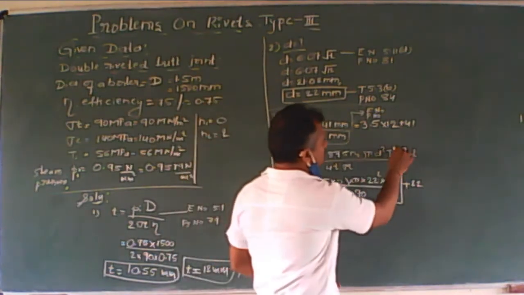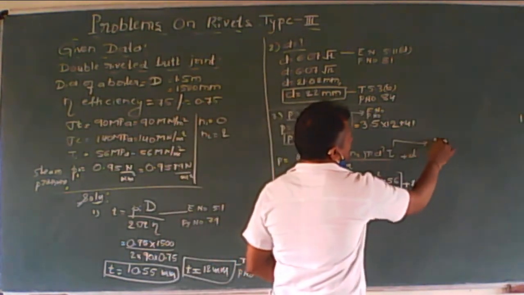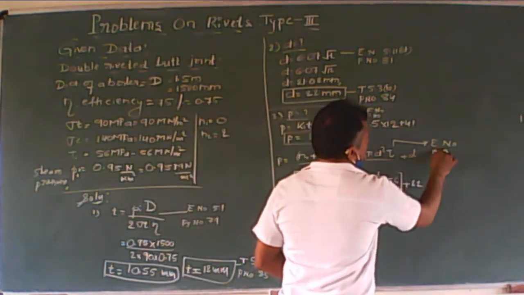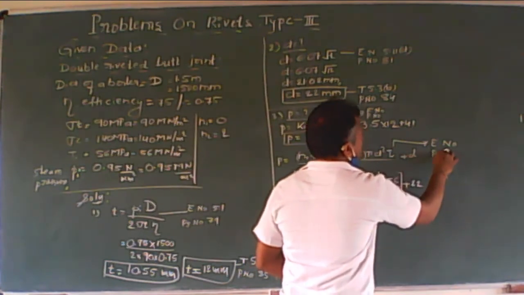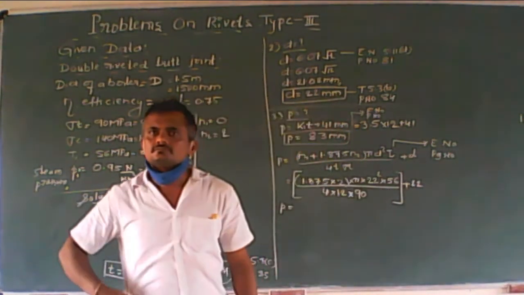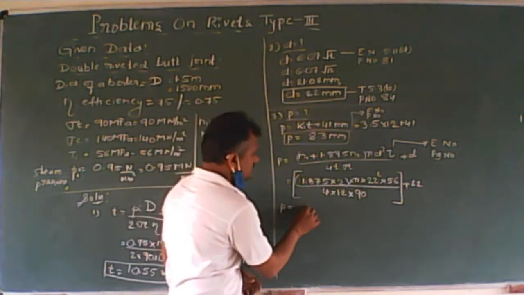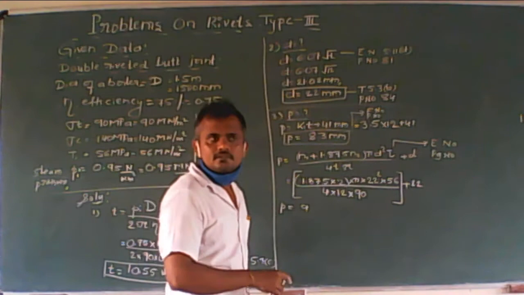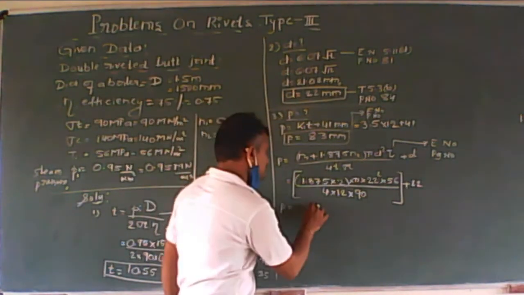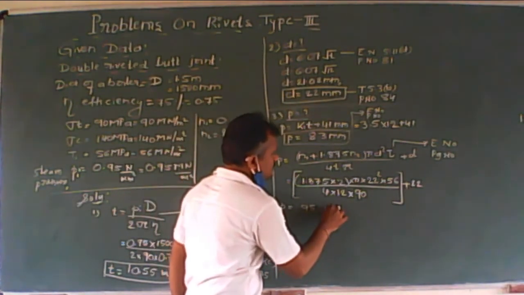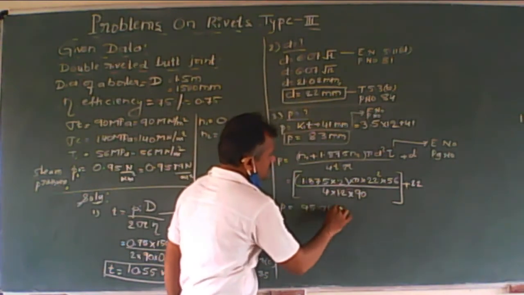Write equation number 1 and page number. Okay, so what is the answer? 95.9 and 91 mm.